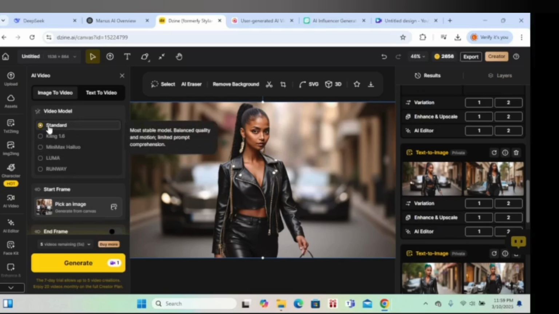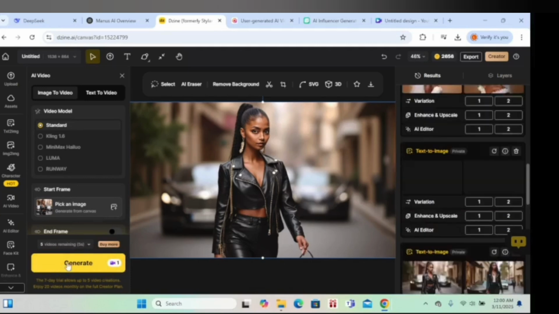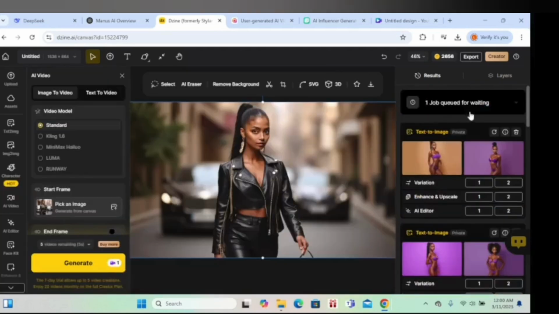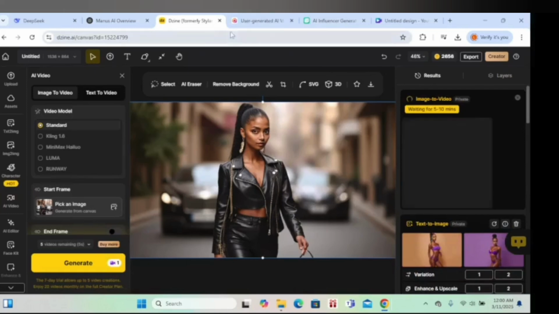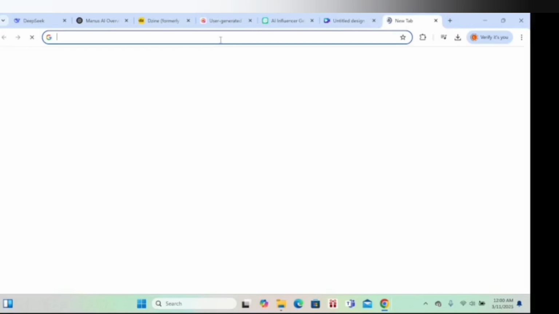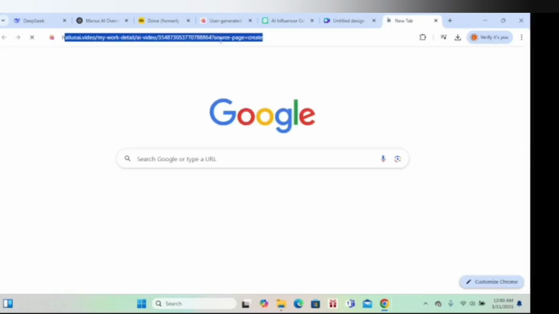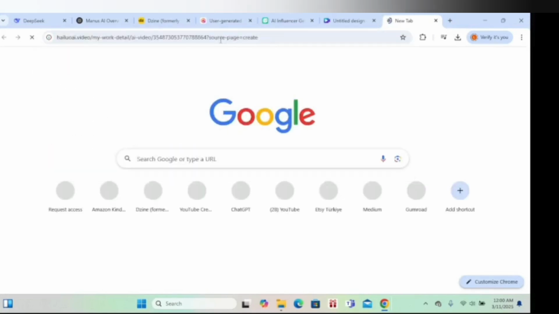So I'm using this one on Design AI, which is one of the best to generate. It's going to take at least 5 minutes to generate the video, so we're gonna wait for it to generate here. Now what I wanted to show you is the free version of Hailluo. You come here on your Google and write Hailluo AI. Okay, we click there.